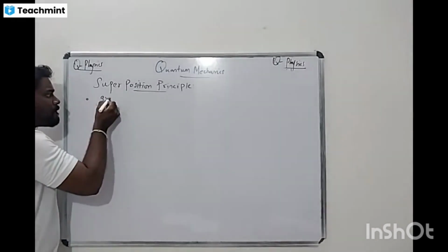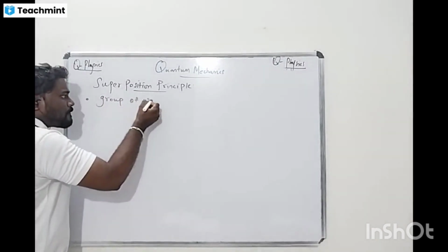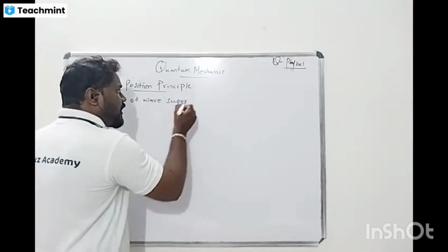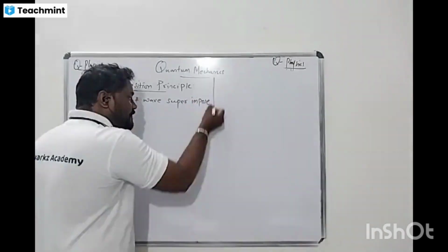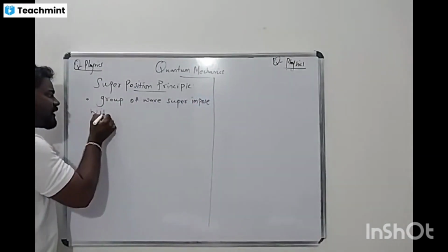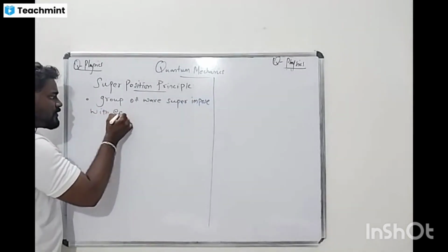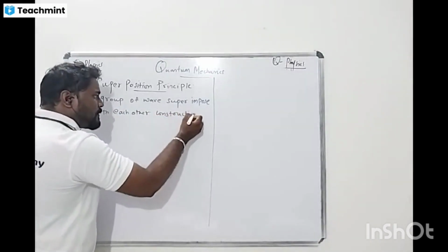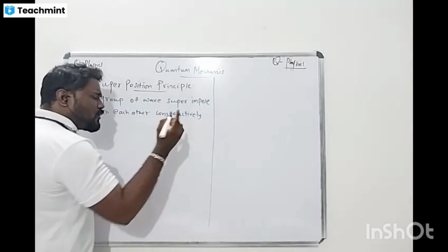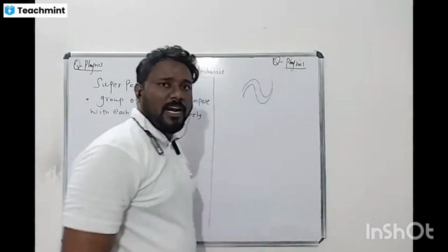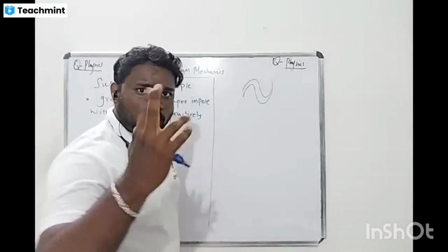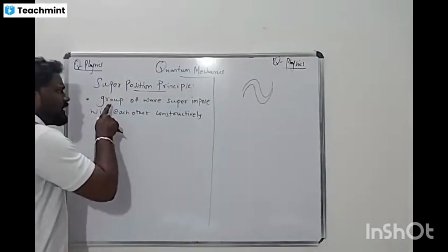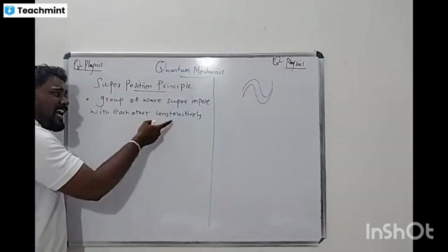A group of waves superimpose with each other constructively. This is a very important thing. When two waves superimpose, what conditions do we get? Destructive and constructive. Constructive interference, destructive interference. That's why the group of waves superimpose with each other constructively.